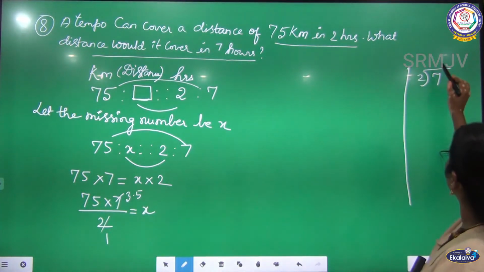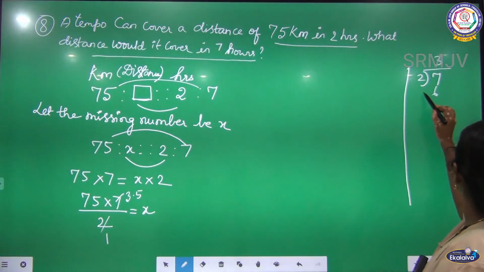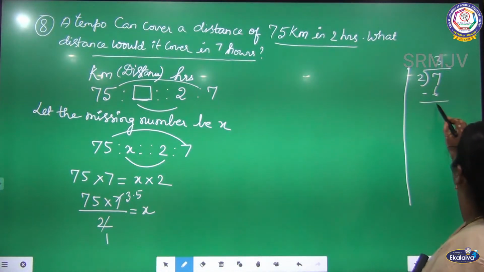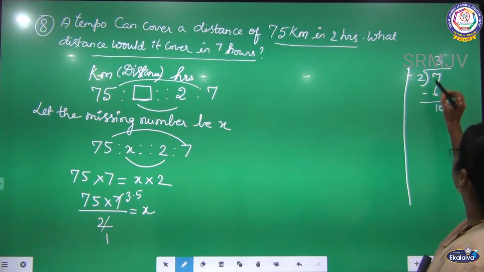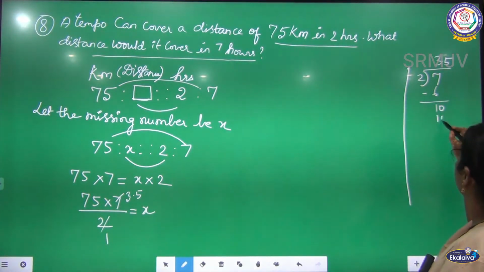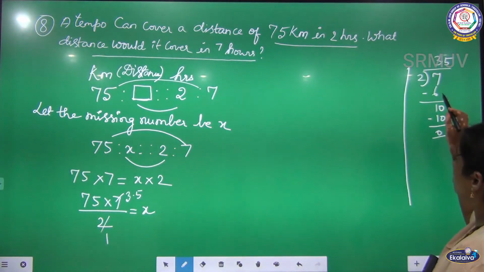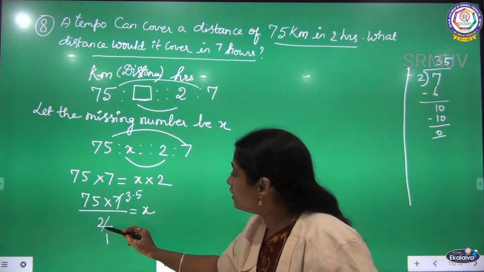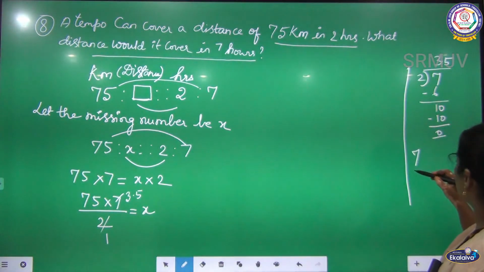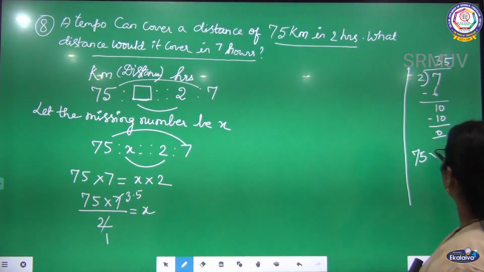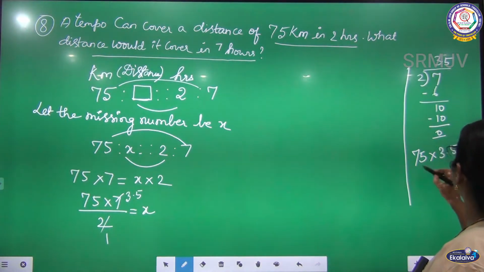Got it? 2 threes are 6. Balance is 1. Keep a point here and add the 0 here. 2 fives are 10. So when I am dividing 7 by 2, the answer is 3.5.